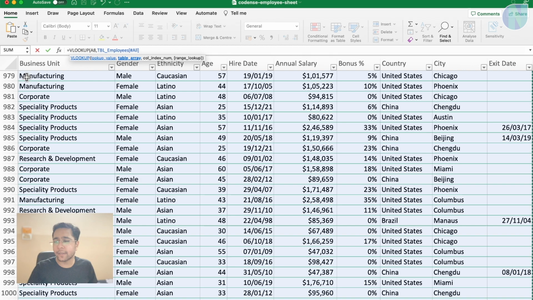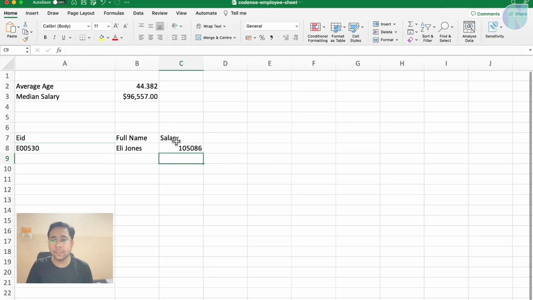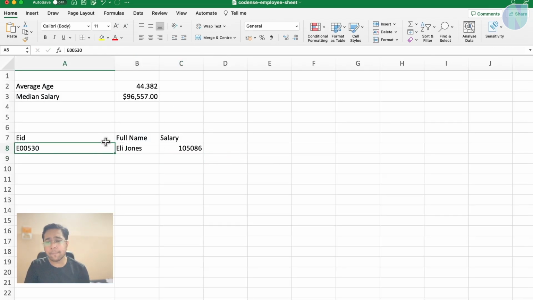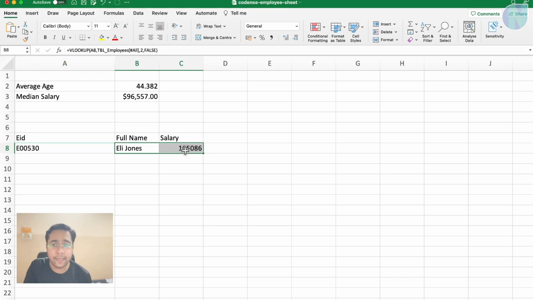In this way you can select the complete sheet. Then I will press comma, and which column do I want? The 10th column, and I want exact match, so I will put false here. Now we will close it. So see, now for this employee ID, we can get Ellie Jones, meaning full name and salary.